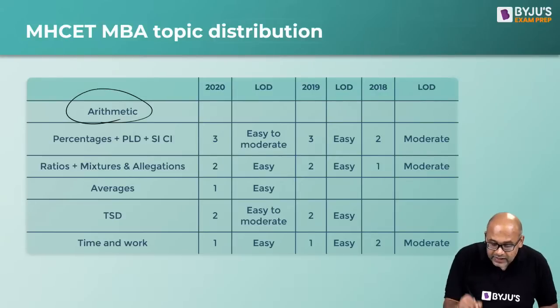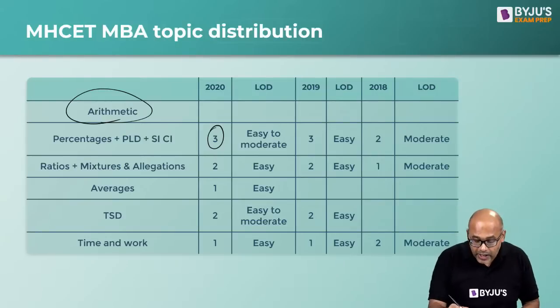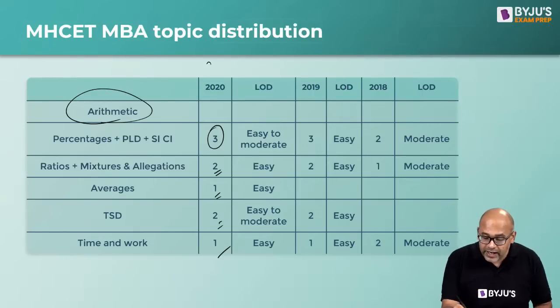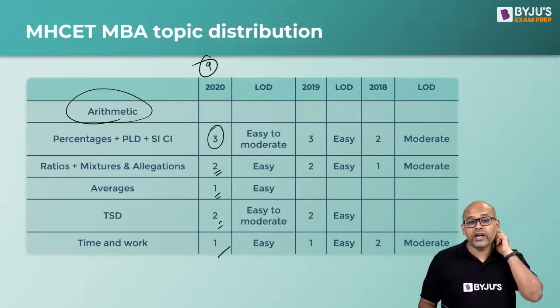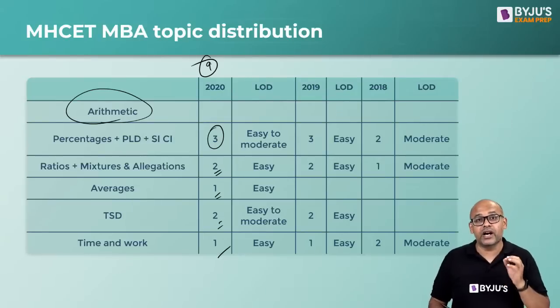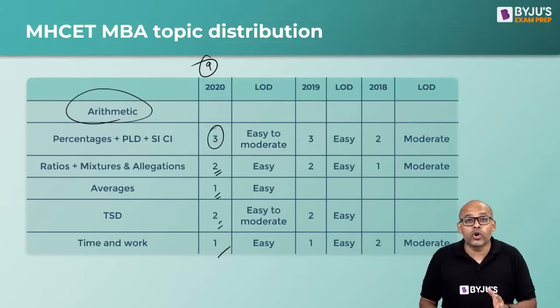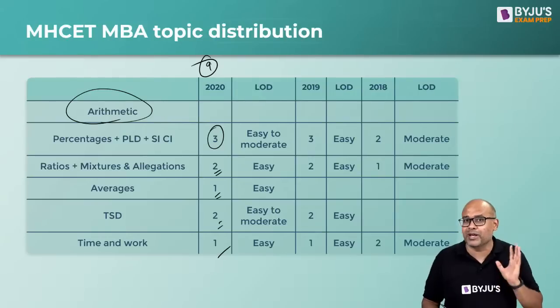You can see arithmetic as a topic is quite important. Out of the 50 questions, you have 3 plus 2, 5 plus 1 plus 4. So totally you're looking at 9 questions coming from arithmetic alone. Yes, Vicky, we are going to practice questions, but as I said, these are previous year's questions, analysis of those questions. So if you have done all the MAH CET previous year's question papers, then it will be a repetition.